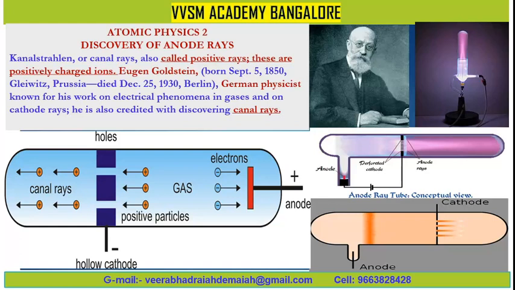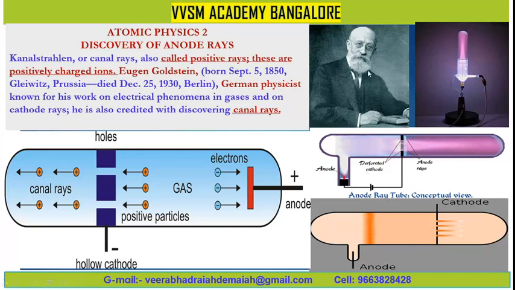Canal rays are the modified anode rays which pass through the perforated hollow cathode. These are canal rays. These are the important thing. Anode ray tube, conceptual view.